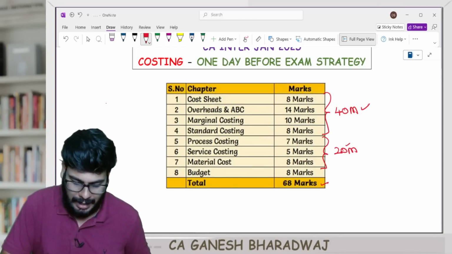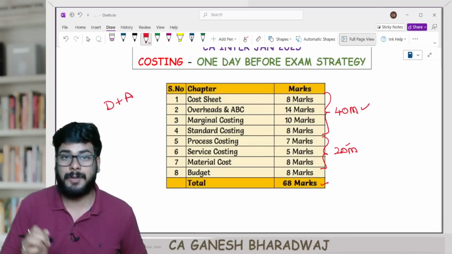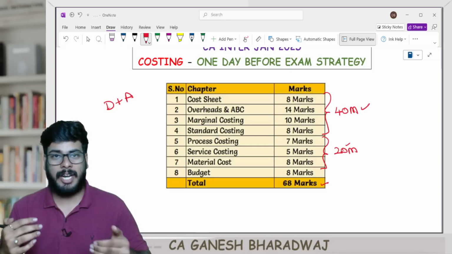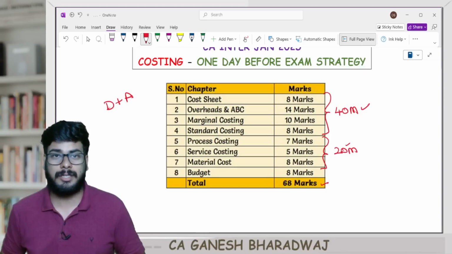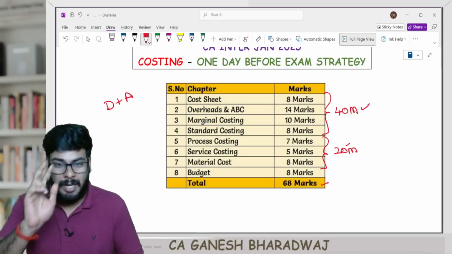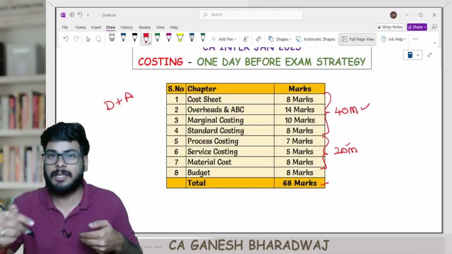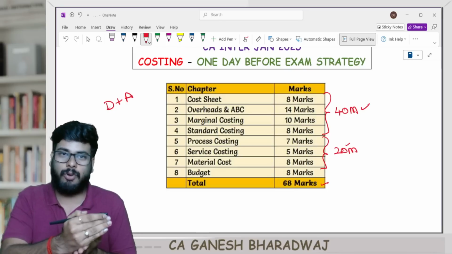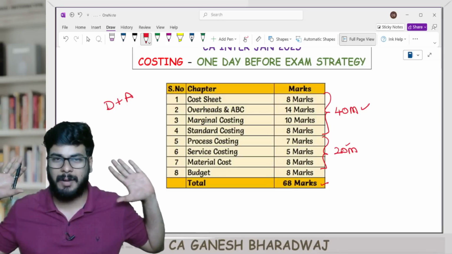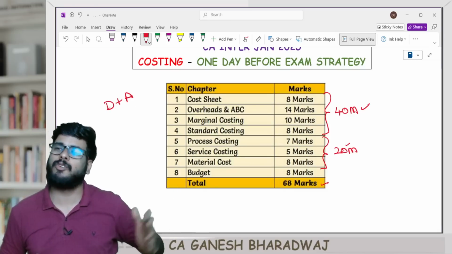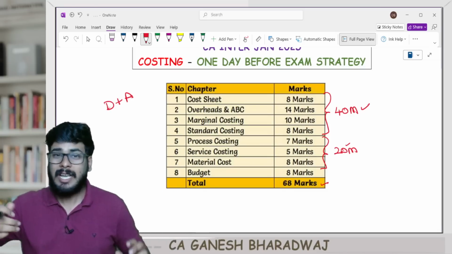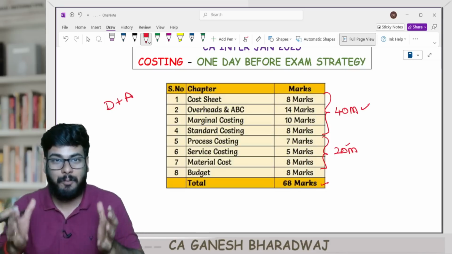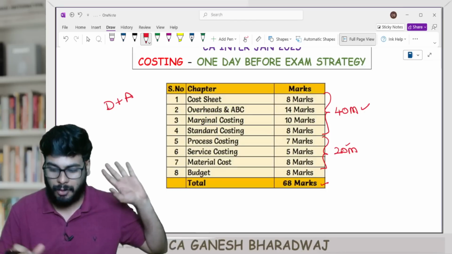Now, I call this the defense and attack strategy, right? If you take an example of, let's say, Sachin Tendulkar. Let's say he has scored 95 runs and he is standing on his crease. What he will do is, every ball he will play a defense, try to score a single or a double, and make sure that he is able to score the century. The moment he scores a century, he is not worried about anything. Now he will get into attack mode and he will play any kind of shots. He will go for a sixer or not. Even if he loses his wicket at most, there's no problem at all. This is exactly what I am putting into practice for the purpose of your examination.